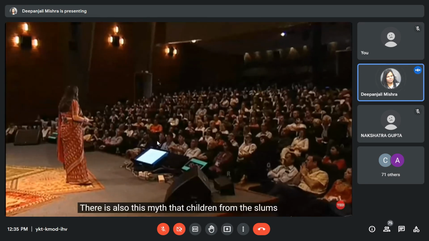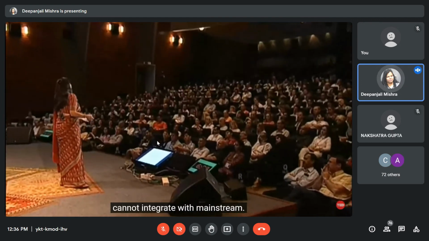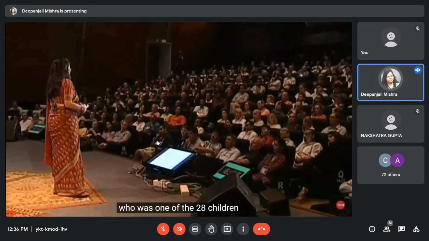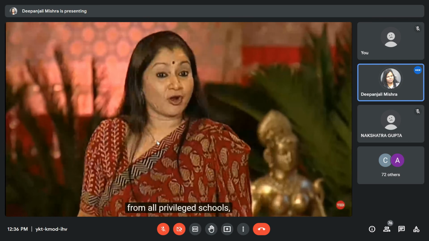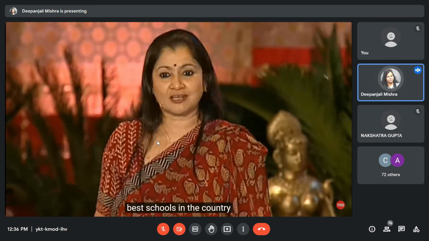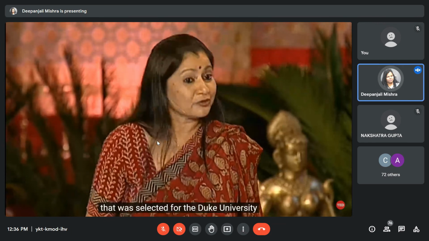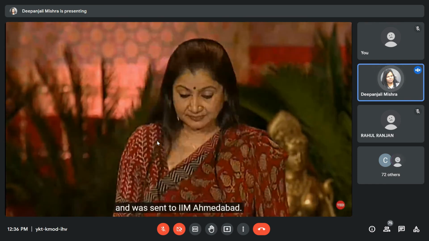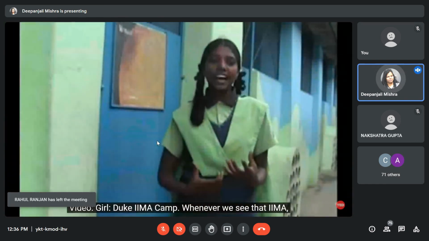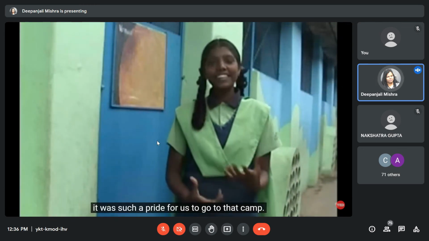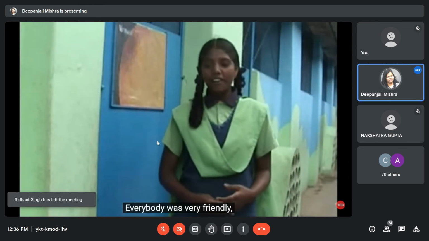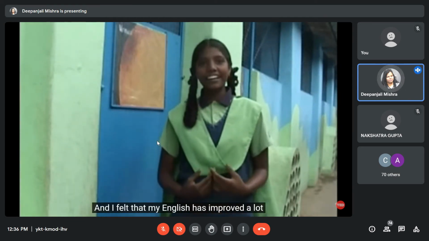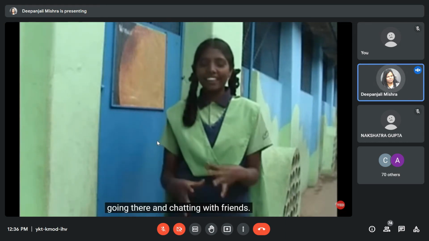There's also this myth that children from the slums cannot integrate with the mainstream. Take a look at this little girl who was one of the 28 children from all privileged schools, best schools in the country, that was selected for the Duke University Talent Identification Program and was sent to IIM Ahmedabad. Duke IIMA camp, whenever we say IIMA it was such a pride for us to go into that camp itself. And we went there. Everybody was very friendly, especially I got a lot of friends, and I felt that my English has improved a lot going there and chatting with friends.